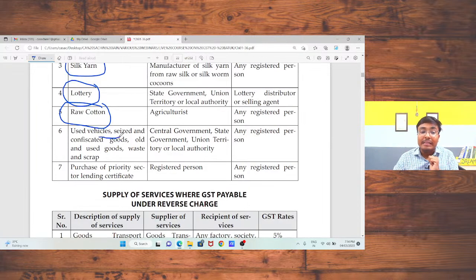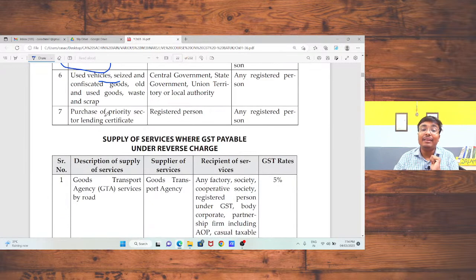Used vehicles, seized vehicles, all these goods supplied by the central government, state government, union territory to the recipient. In that case, recipient will be liable to pay the tax, supplier will not be liable to pay the tax. Purchase of priority sector lending certificates. This is a financial term, that is, the bank provides the priority sector lending certificates.